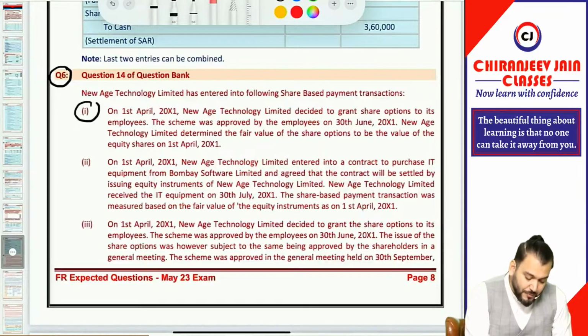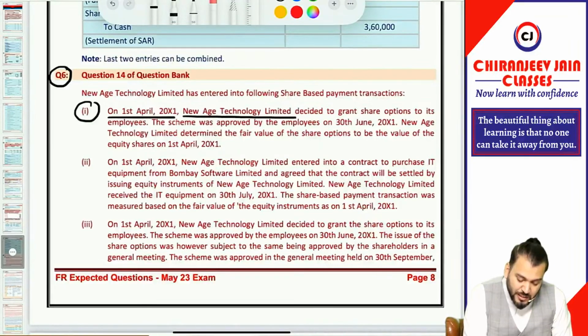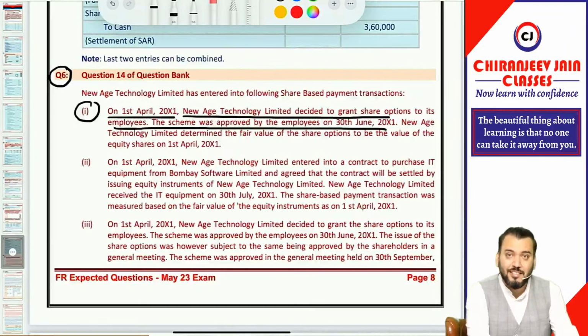Let us read one by one. On 1st April 2001, New Age Technology Limited decided to grant share option to its employee. The scheme was approved by the employee on 30th June. So again 30th June will be only the grant date. Are you getting? 30th June will be the grant date.